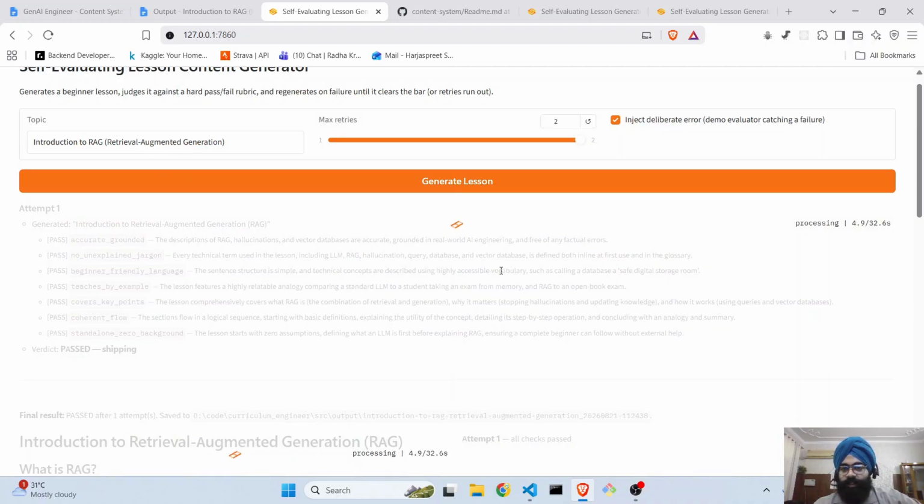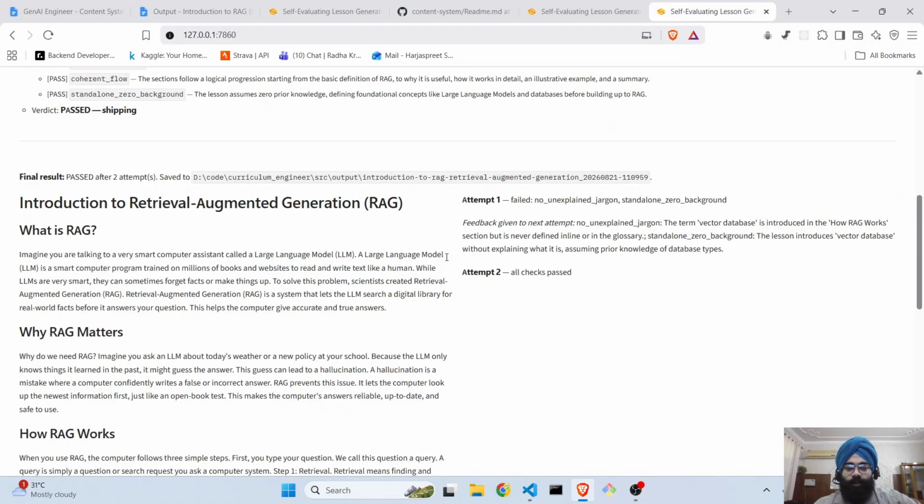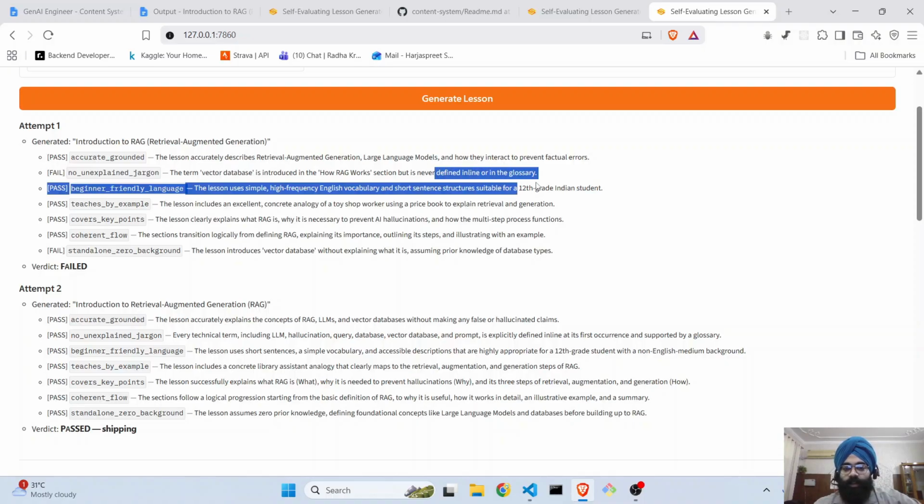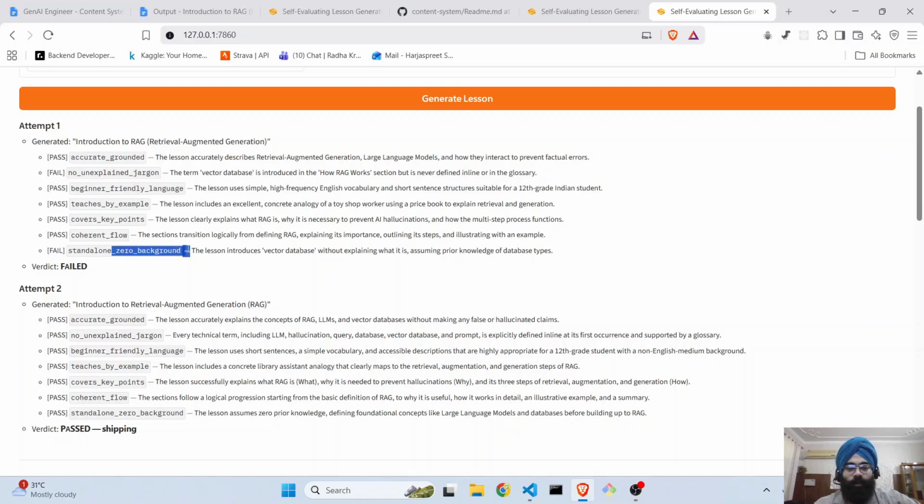Again, since it is generating, I have the output stored for you. And this is how it looks, right? In attempt one, you can see that a few rules failed. So no unexplained jargons failed, right? It says that the term vector database was introduced and is never defined in the inline glossary. So this is something bad. And then again, standalone zero background also failed.